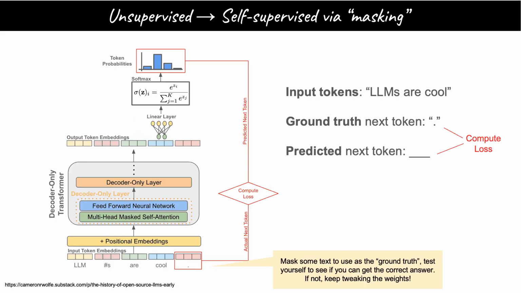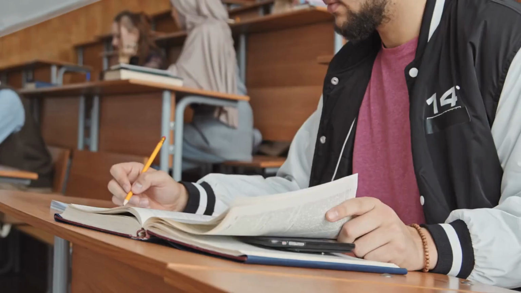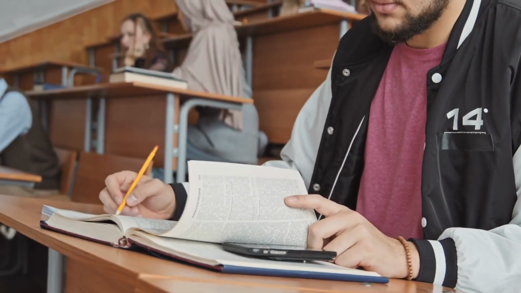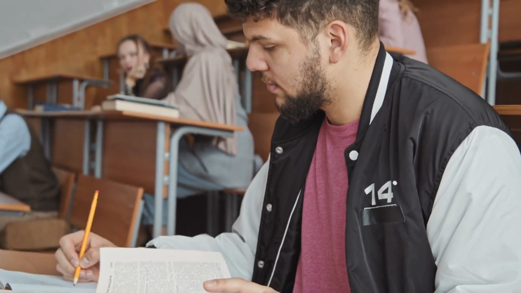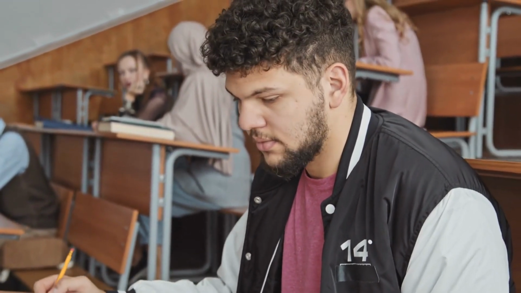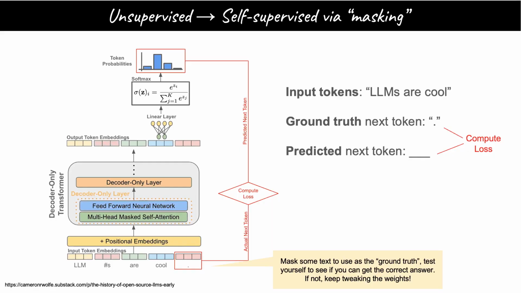This example will give you some intuition for how unsupervised learning works. You can think of it like self-supervised learning. Think about when you are preparing for exams. You might cover up some part of the textbook to see if you can come up with the correct answer, and then lift your hand to compare your answer with the textbook. Here we call it masking.